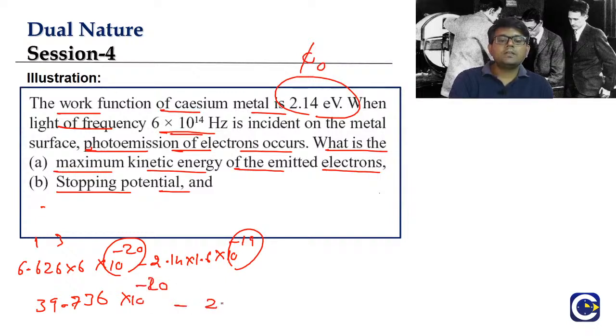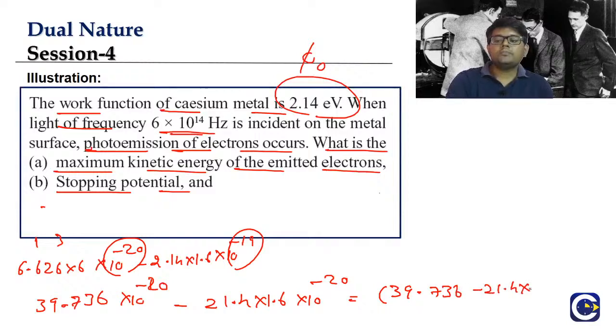So here we can write as what? 21.4 into 1.6 into 10 power minus 20. So we will take the 10 power minus 20 common. 39.736 minus 21.4 into 1.6 into 10 power minus 20. This will be in what? Joules. I think this is what some of you are saying. Avantika, hi. Okay, so this is what you are saying, guys. You are saying this value is 21.4 into 1.6. So you can perform this calculation also, guys.